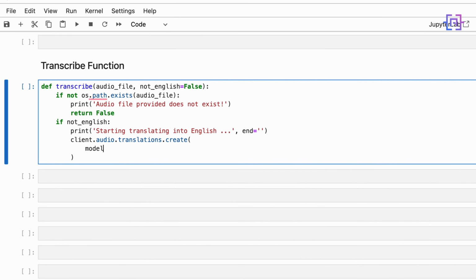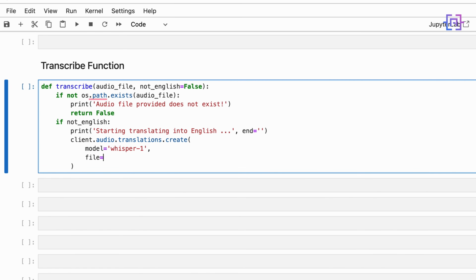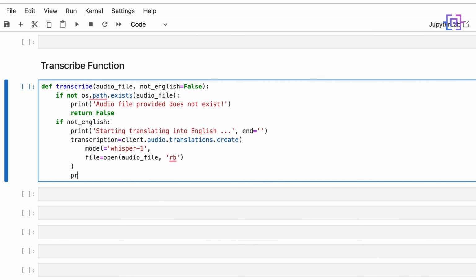We are going to use model whisper-1 and file is equal to open(audio_file) in read binary mode. This will return the transcription. So let's save it in a variable called transcription equals this. And after that, we will print a message to the user: translation and transcription completed.